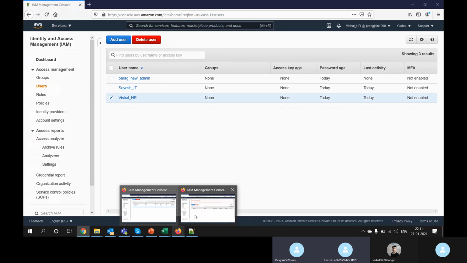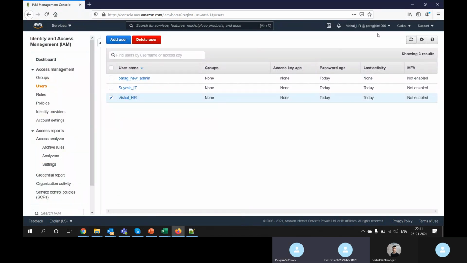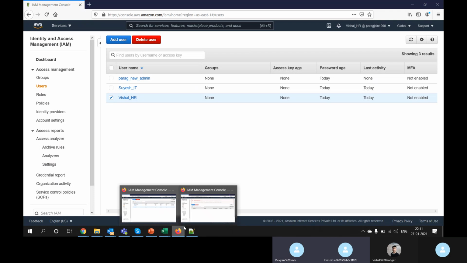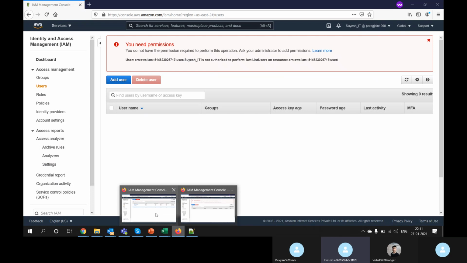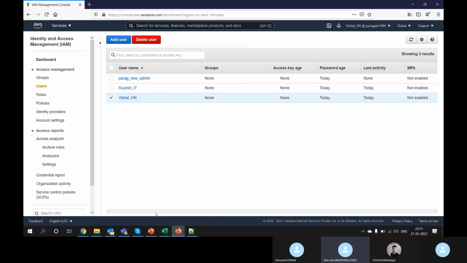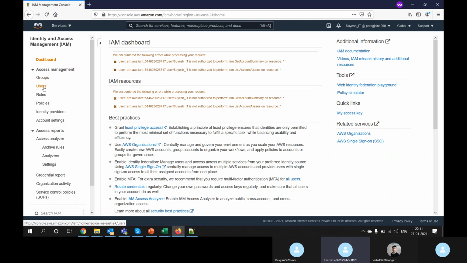In Firefox there are two accounts logged in. This is Vishal in Firefox, and the other is Suyash. There are two types of users, so I am showing you how each user will see their account when they log in. Suyash doesn't have access to the IAM dashboard, so he won't be able to see anything.